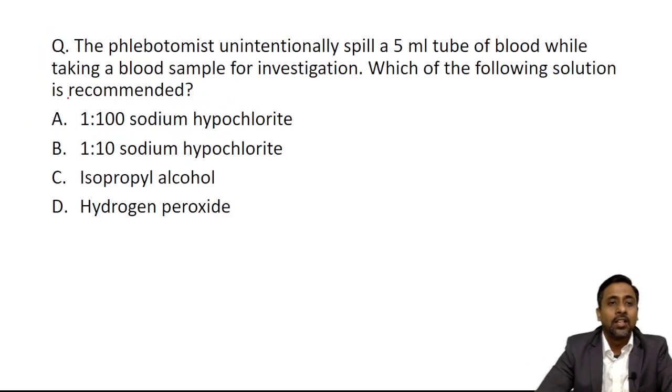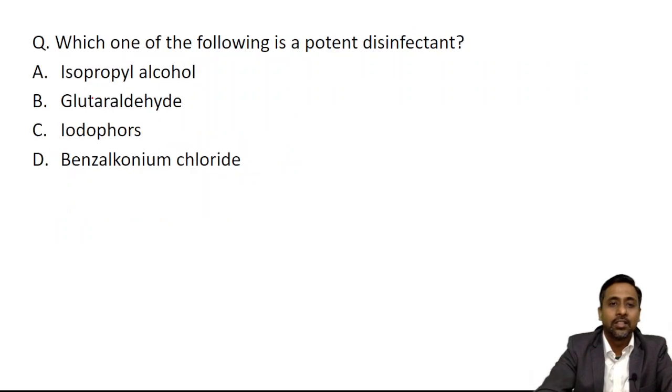Next question, a phlebotomist unintentionally spills a 5 ml tube of blood while taking a blood sample for investigation. Which of the following solutions is recommended? So what is the amount of blood spill? Large or small? It is 5 ml. So it is a small spill. Okay. So what should be the answer? Dilution for a small spill, less than 10 ml, is 1:100. So the answer to this question is 1:100 sodium hypochlorite solution.